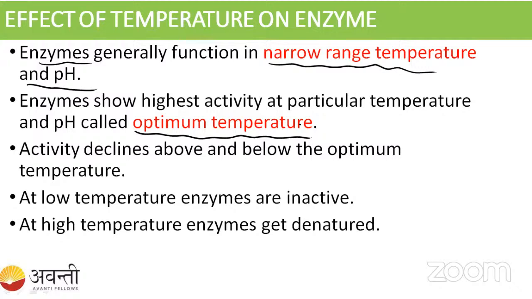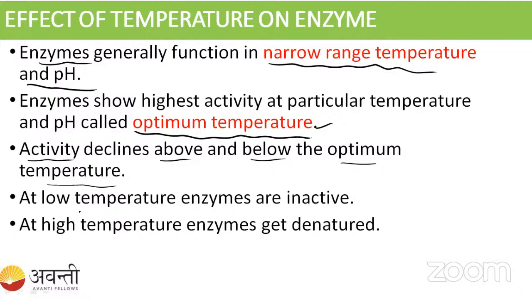For example, many enzymes in our body are active at 37 degrees. That is what we call the optimum temperature. At that temperature, the enzyme will convert the substrate into product correctly. The activity declines above and below the optimum temperature. Whenever we increase or decrease the temperature, since the enzyme is made up of protein, below the optimum its activity is very low, and above it, the enzyme is going to be denatured.